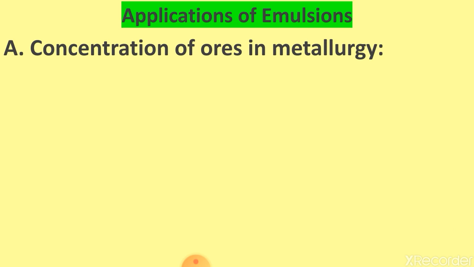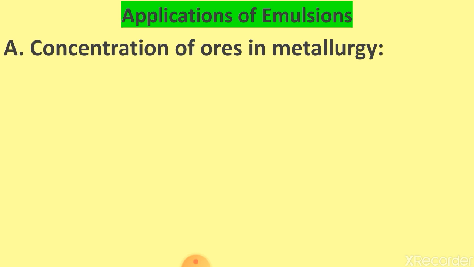basically of sulfide ore of a metal by a froth flotation process, involves the use of some oil such as pine oil. So the oil forms emulsion with ore particles. When air is passed through the emulsion, it rises to the surface as a foam and is skimmed off.